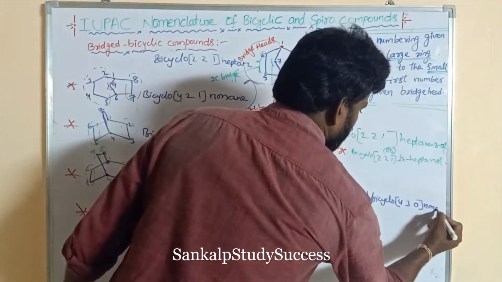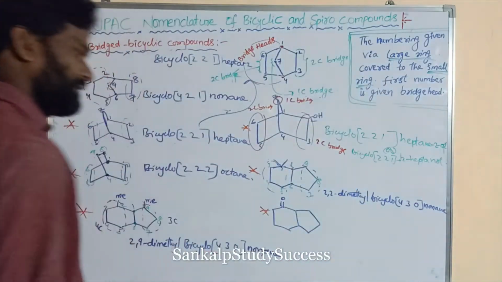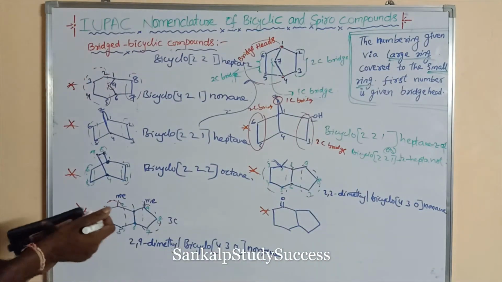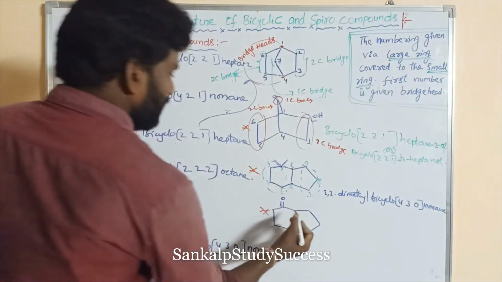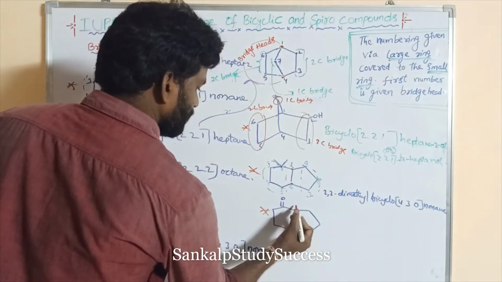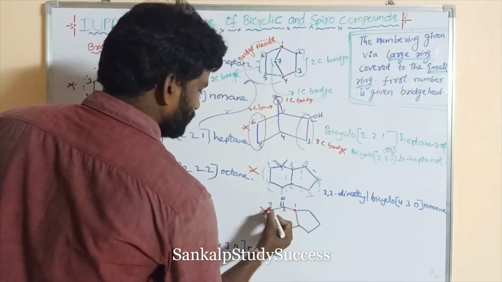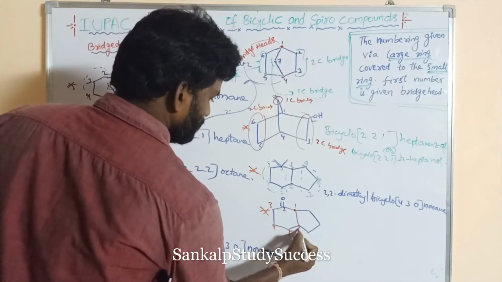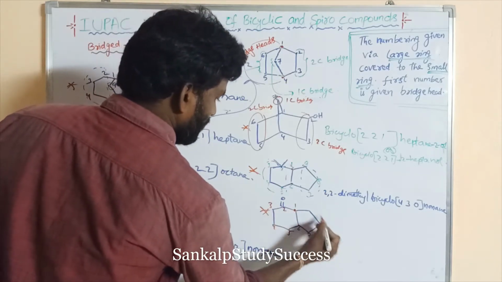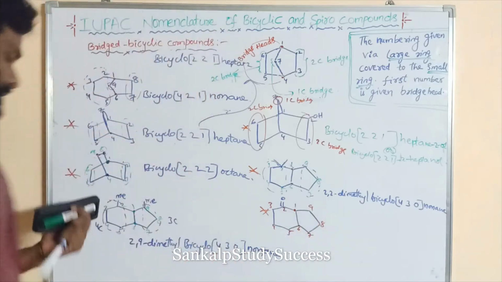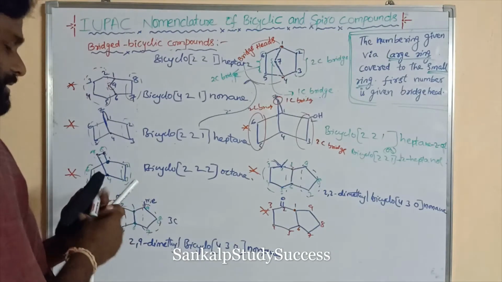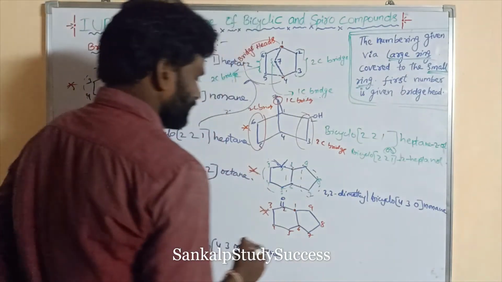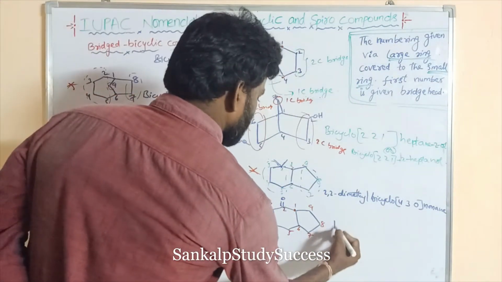Nonane. Right. So what is its name? So these are the bridged carbons, 1, 2, 3, 4, 5, 6, 7, 8, 9. So this is also a fused bicyclic structure. What is its name? Right. Bicyclo.